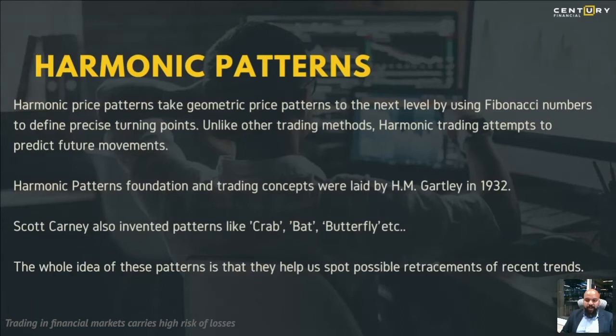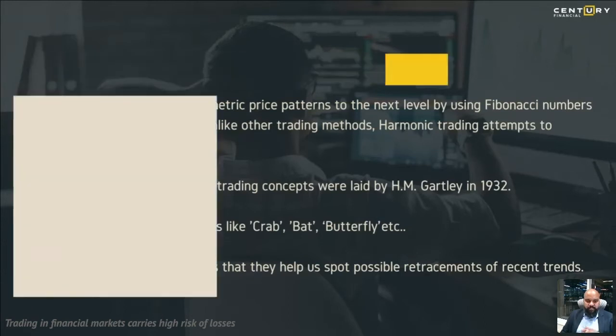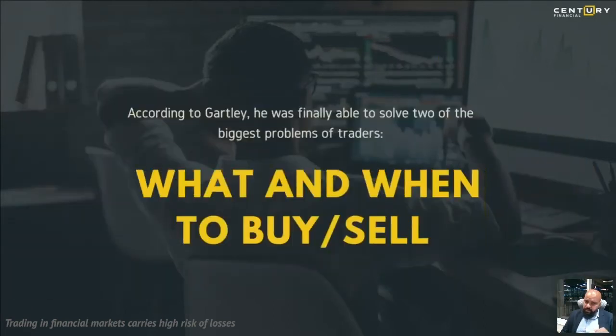The whole idea about harmonic patterns is that Gartley was a person who identified these patterns, and eventually he kept looking at them to solve a problem or query for most investors and traders: what and when to buy or sell. Harmonic patterns and Fibonacci help us identify these levels to enter and exit. Let's look at a couple of examples as we go ahead.